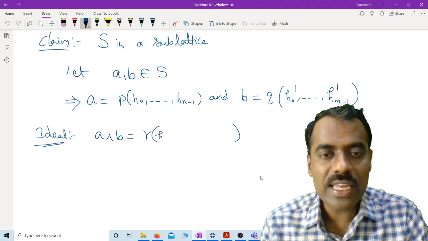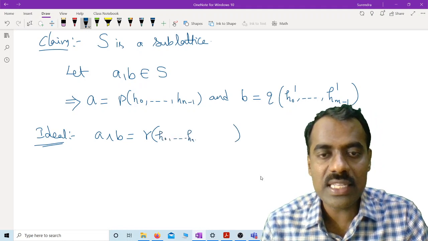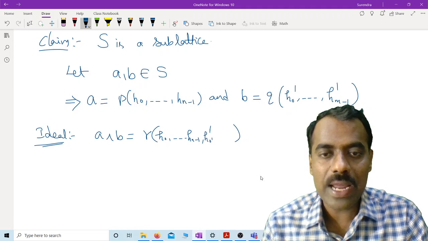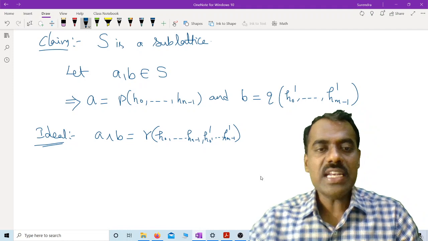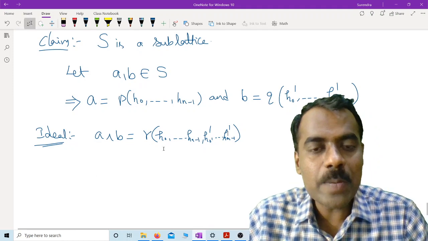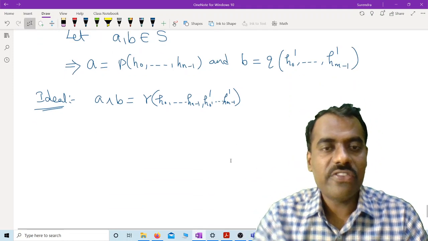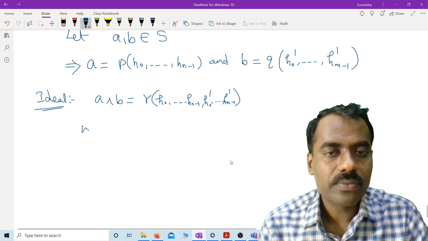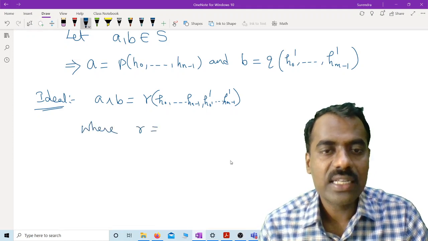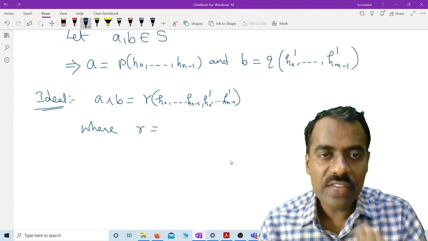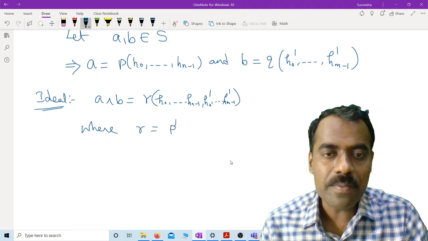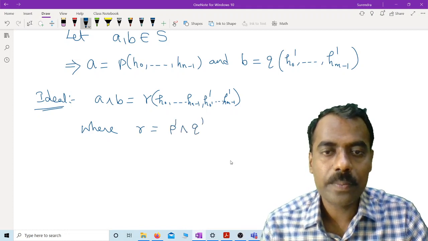Those variables are H naught up to Hn minus 1 and H naught prime up to Hm minus 1 prime. We define A meet B as R of these, where R is defined as P prime meet Q prime.